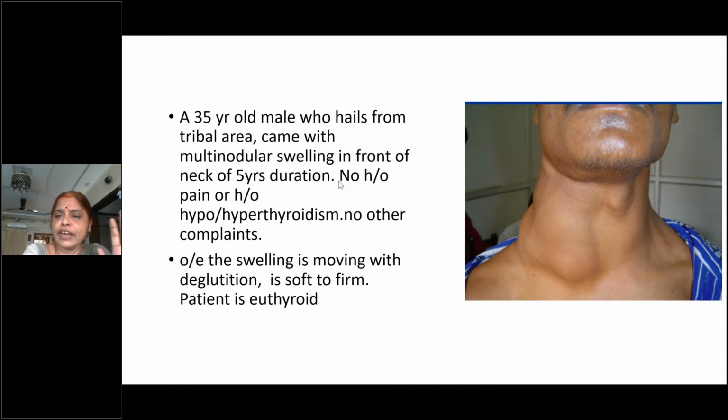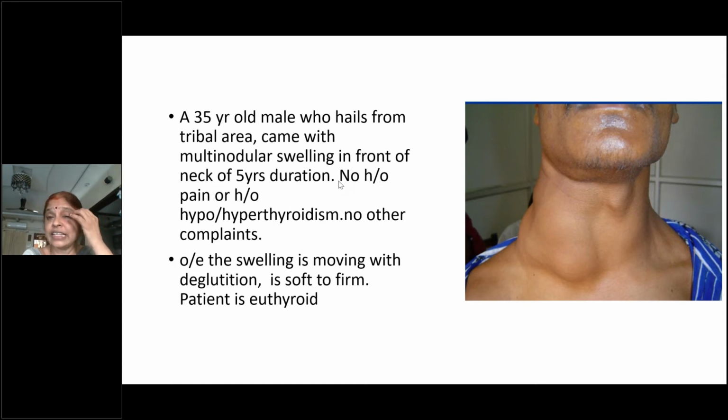Very good. So whenever you're taking a thyroid case, you have to see how the pulse is, whether any tremors are there, and how the palms are. All these things you have to mention. So now coming to your local examination. Can somebody examine this and describe the swelling? Unmute and describe.